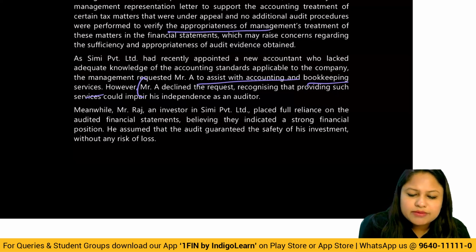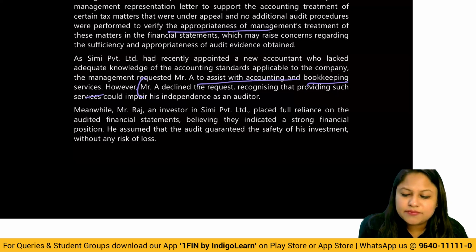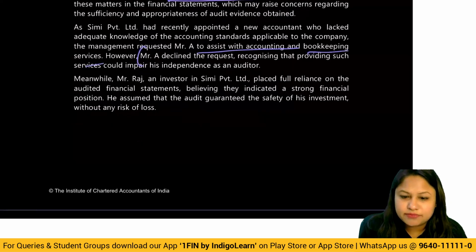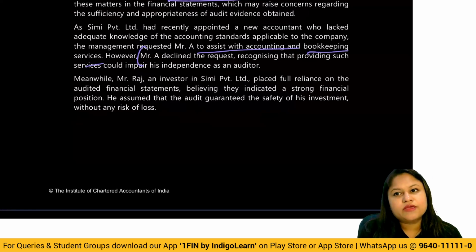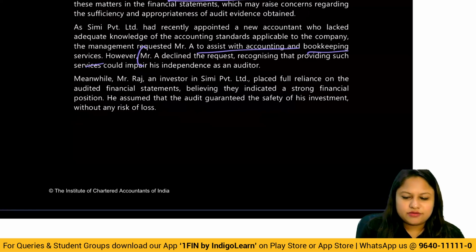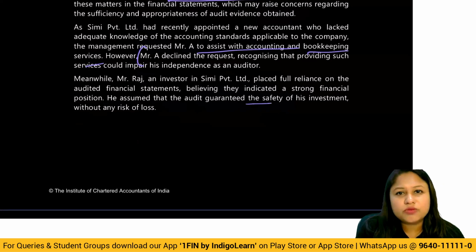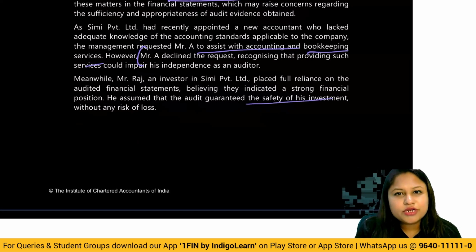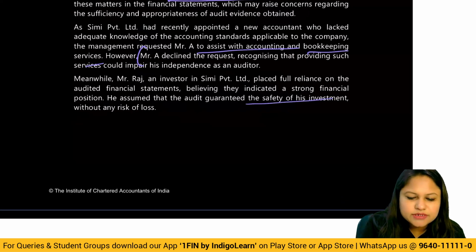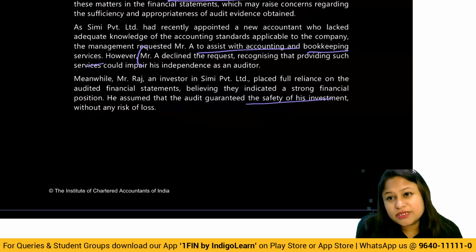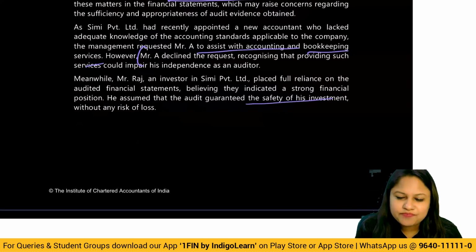Meanwhile, Mr. Raj, an investor in Semi-Private Limited, placed full reliance on the audited financial statements, believing that they indicated a strong financial position. He assumed that the audit guaranteed the safety of his investment without any risk of loss. Now, this is not acceptable because we know audit does not provide absolute assurance. Audit only provides reasonable assurance. Correct? So believing that they're absolutely correct, a strong financial position, and investing based on that is not the correct way.